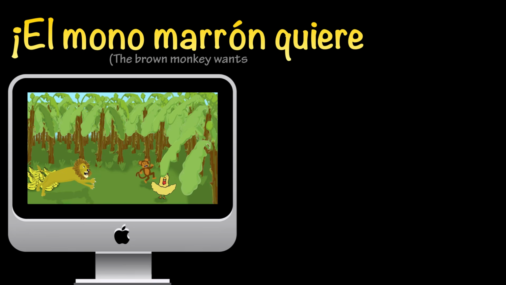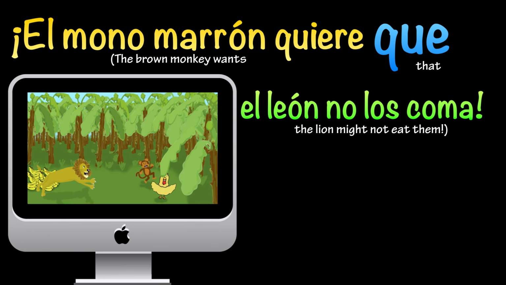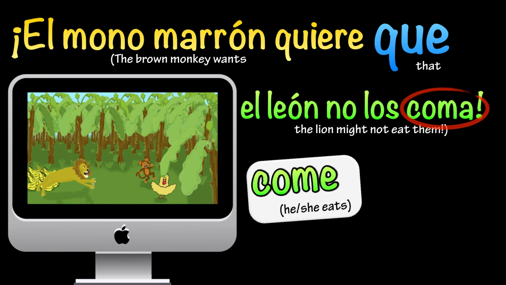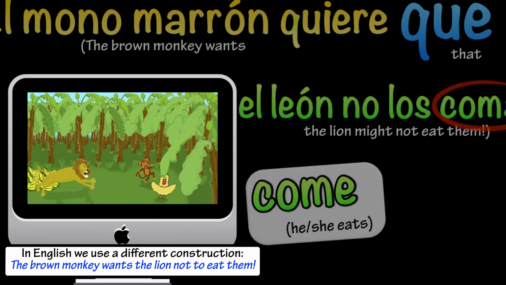El mono marrón quiere que el león no los coma. So we see we have the first will, el mono marrón quiere, and then the que is our yoke, and then el león no los coma, the lion might not eat them. Notice that come would be the normal form of he or she eats, and coma here will be the subjunctive. Also notice that in English we use a different construction. We'd say the brown monkey wants the lion not to eat them. So it's a little bit different.